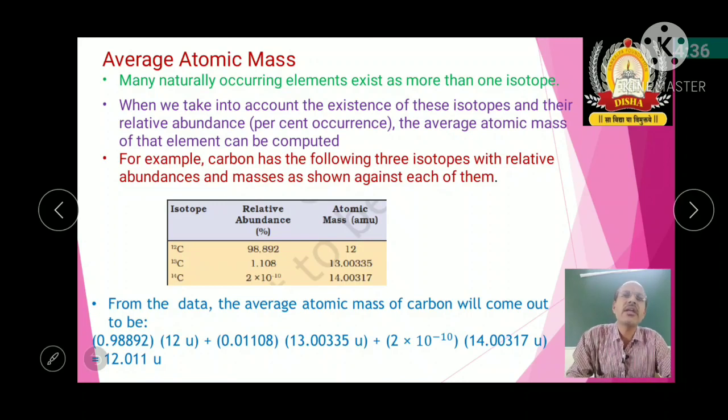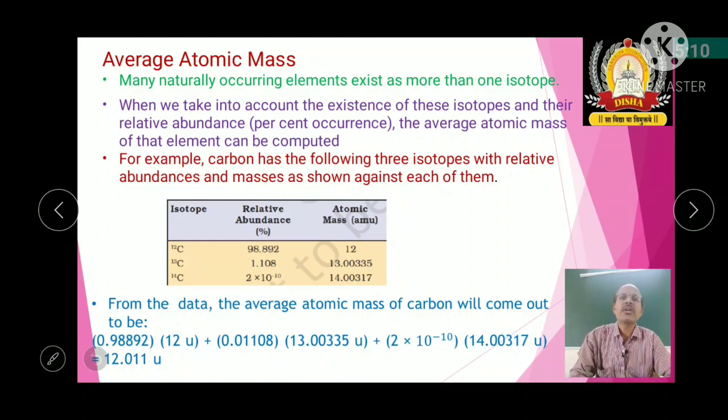Based on this data we can calculate the average atomic mass of carbon: 0.98892 into 12 plus 0.01108 into 13.00335 plus 2 into 10 to the power of minus 10 into 14.00317, that gives you 12.011. That means the atomic mass of carbon is taken as 12.